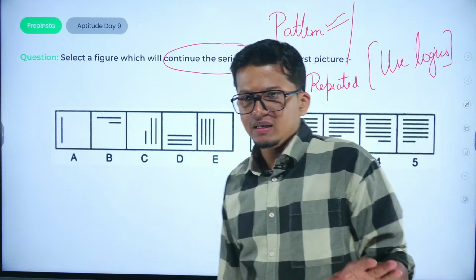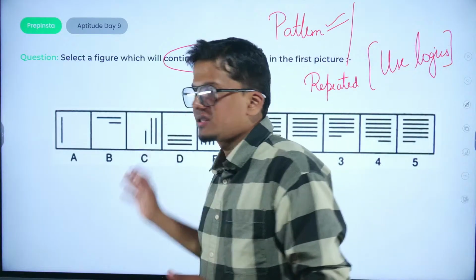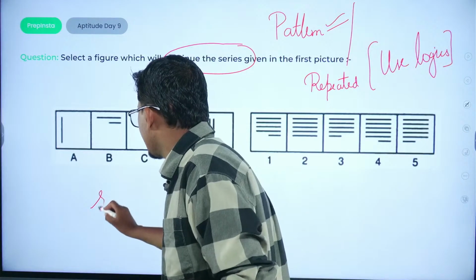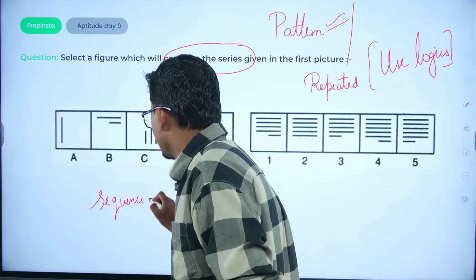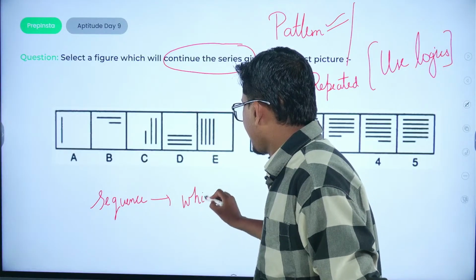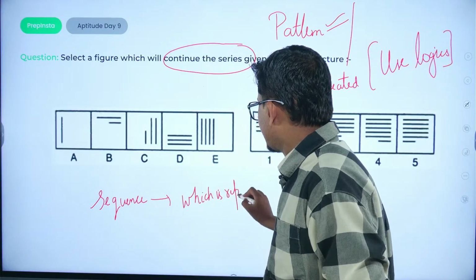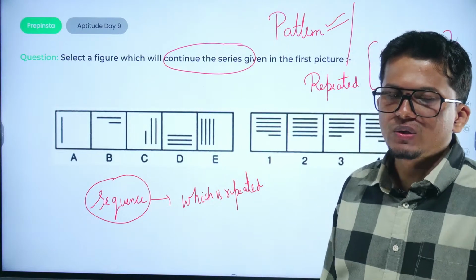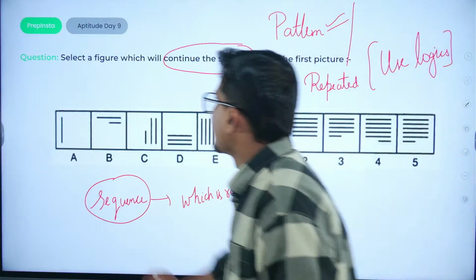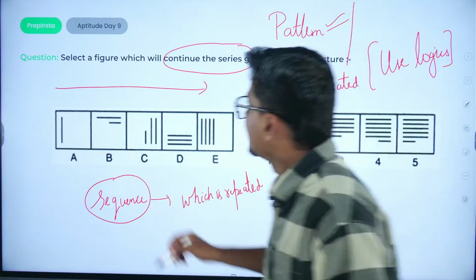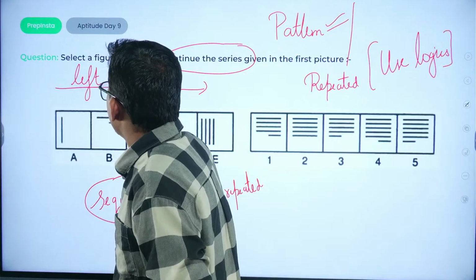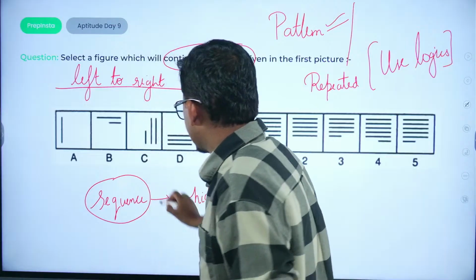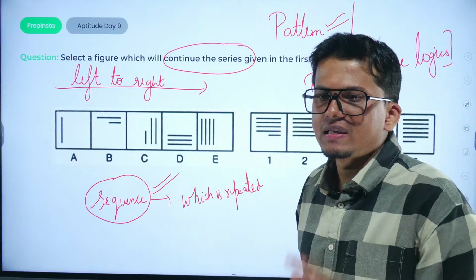कुछ याद करने की जरूरत नहीं है, just find out what is the repetition of the pattern. ठीक है, तो यहाँ पे क्या कोई sequence है which is being repeated, just figure out if there is any sequence which is being repeated here, and always remember the sequence or the series must be universally followed from left to right. So always evaluate these questions based on the left to right approach, and whatever sequence is there, whatever pattern is there, it will always be universal.